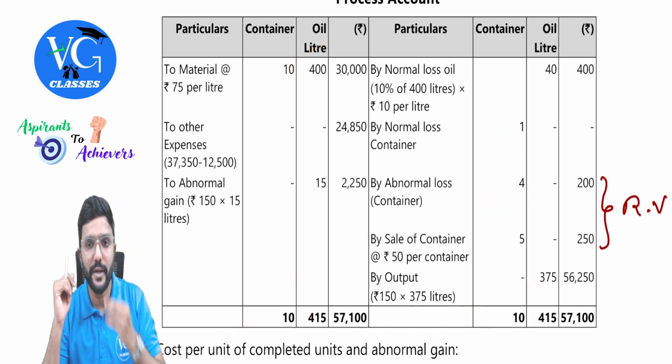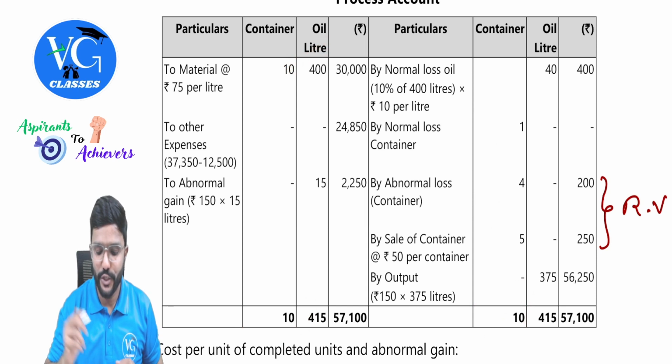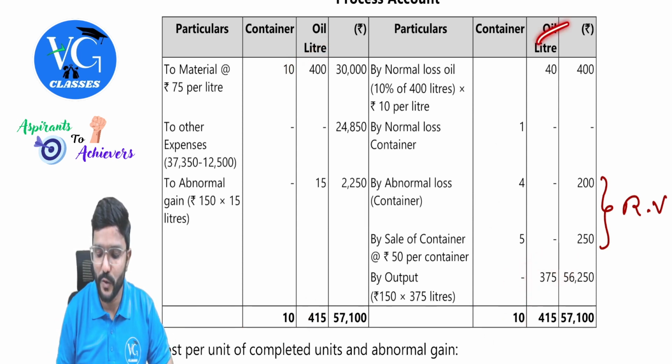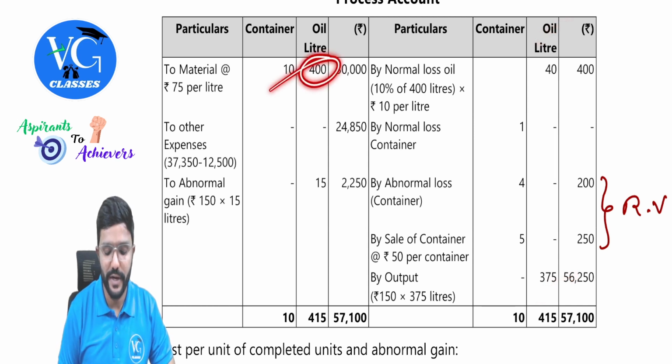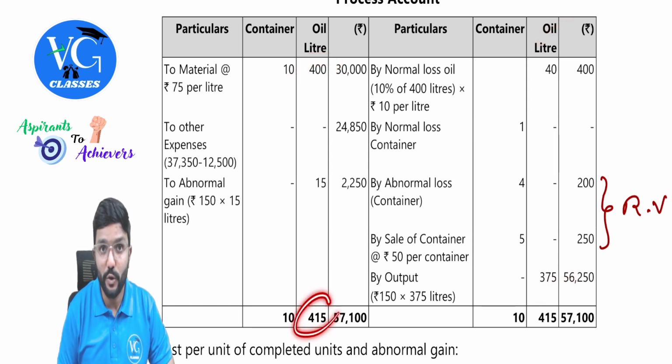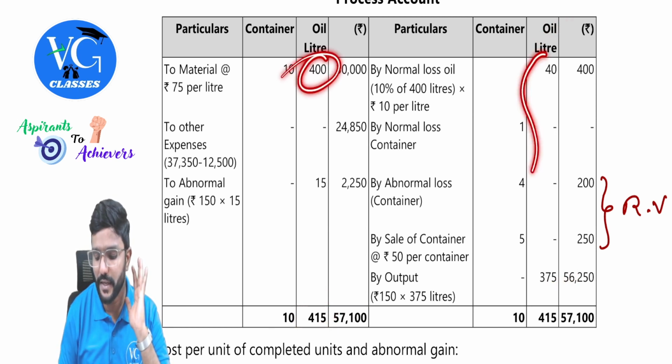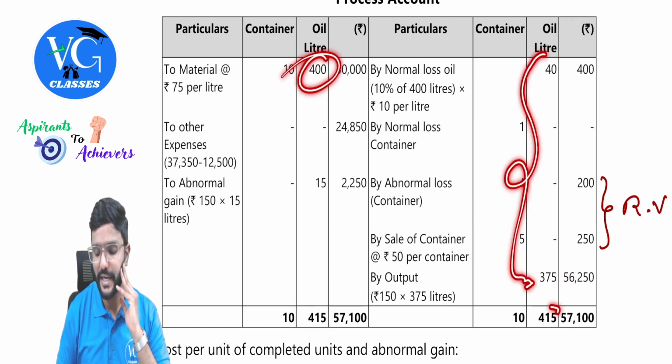Yes, sir. Now coming to the oil part. Actual output is how much, guys? 375. So first let us close the units column. So here it is 400. Don't do the total here. Please be careful. Just do the calculation like that itself. 400, whereas here it is 415. So credit side is more.